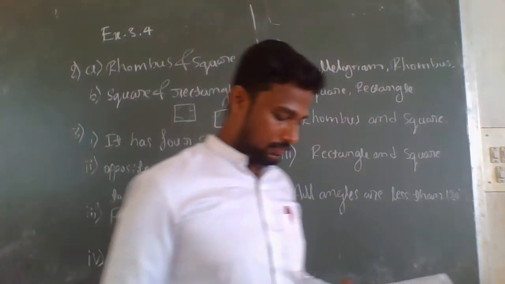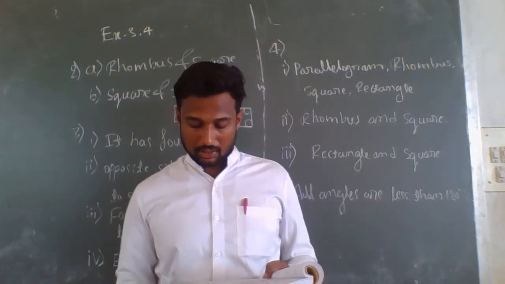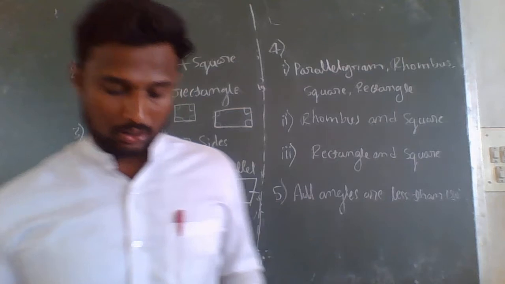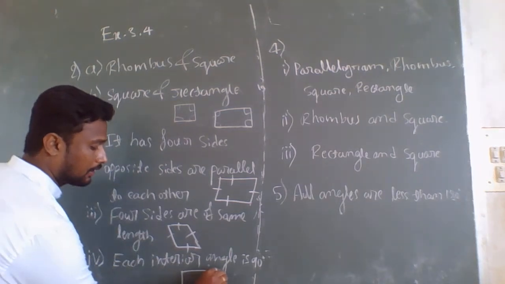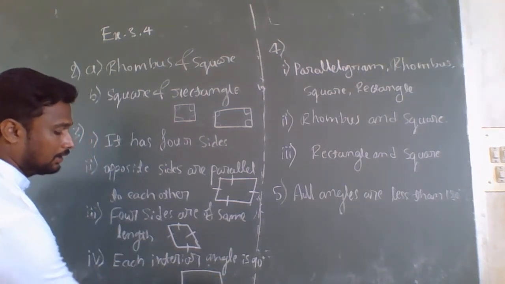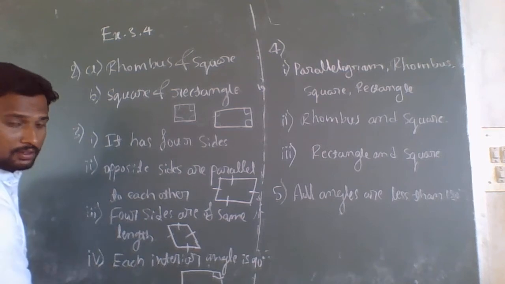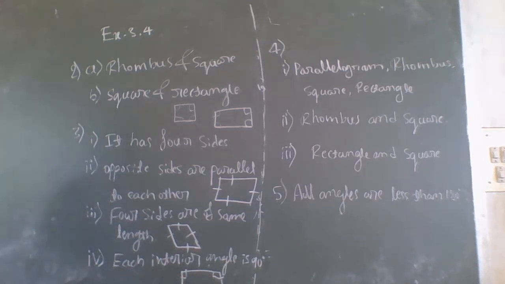Next question, here they are asking about a rectangle. When each interior angle is 90 degrees, we all know in a rectangle, each interior angle is 90 degrees. Here I will draw.